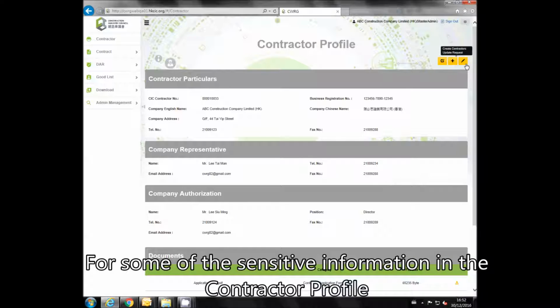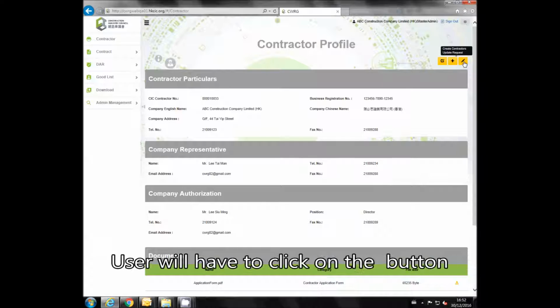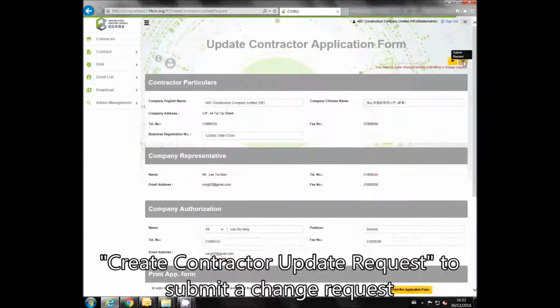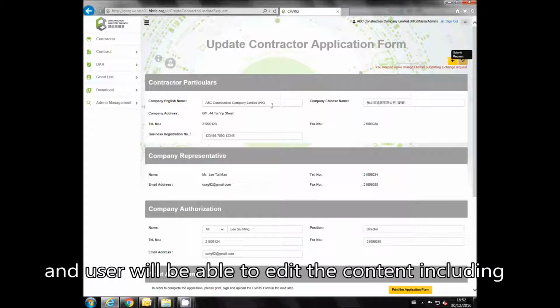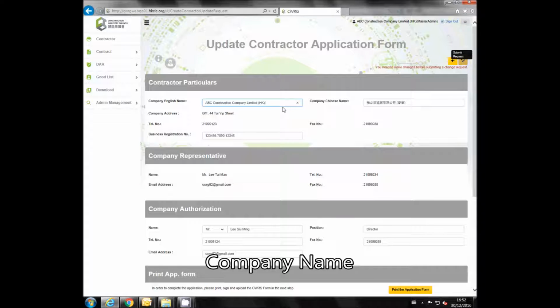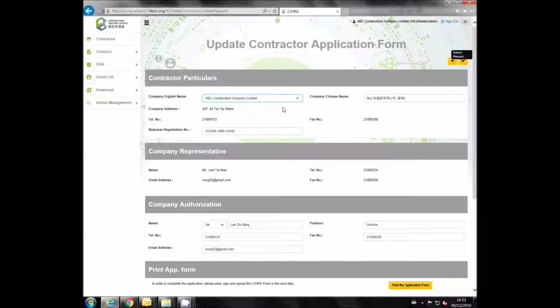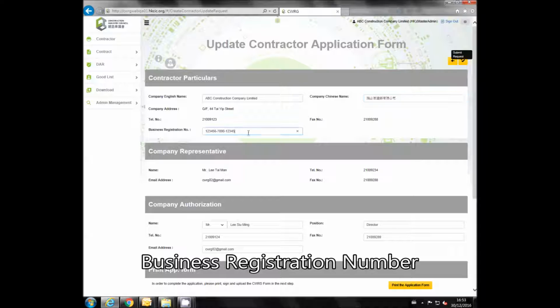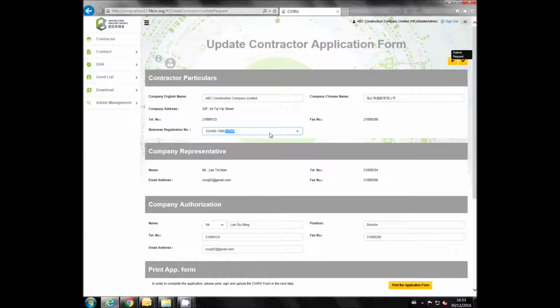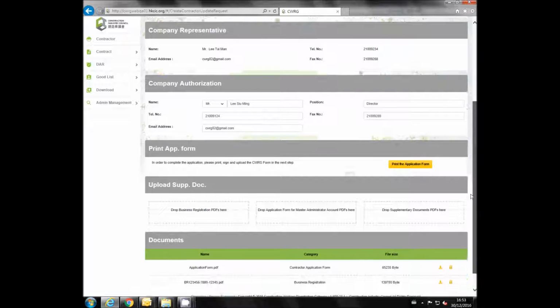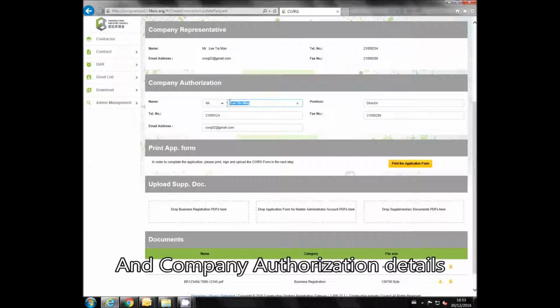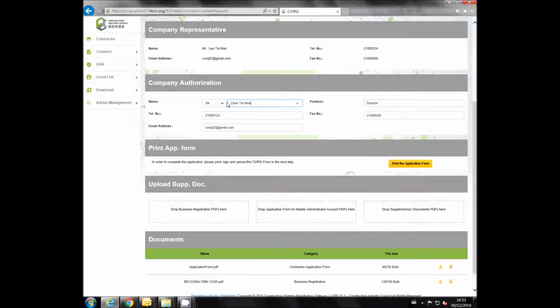For some of the sensitive information in the contractor profile, user will have to click on the button Create Contractor Update Request to submit a change request, and user will be able to edit the content including company name, business registration number, and company authorization details.